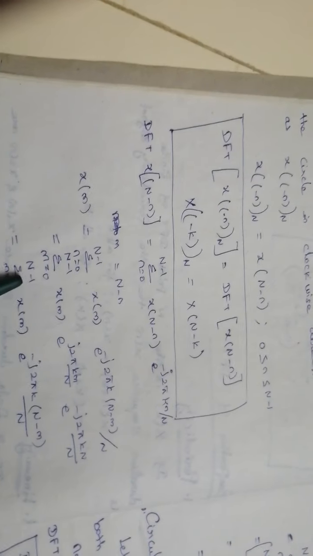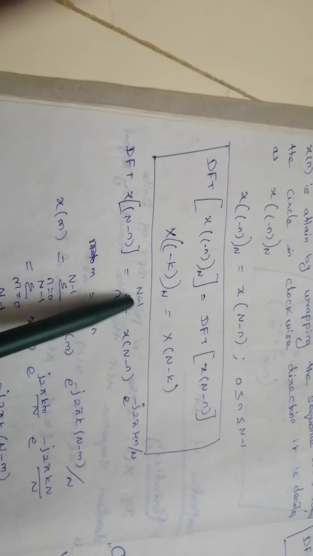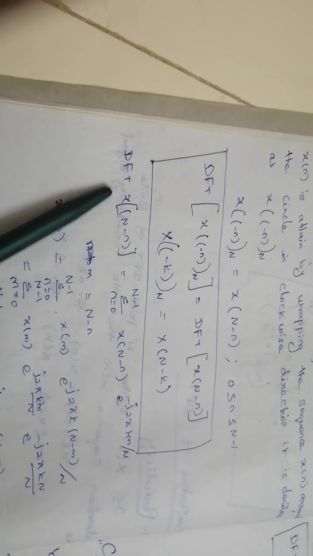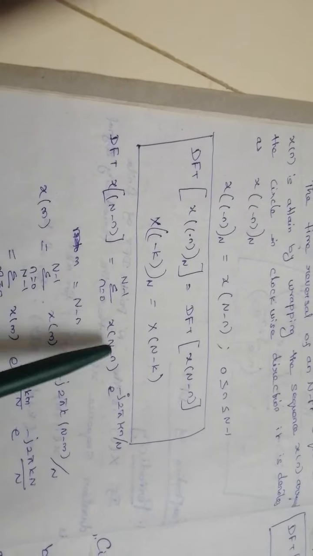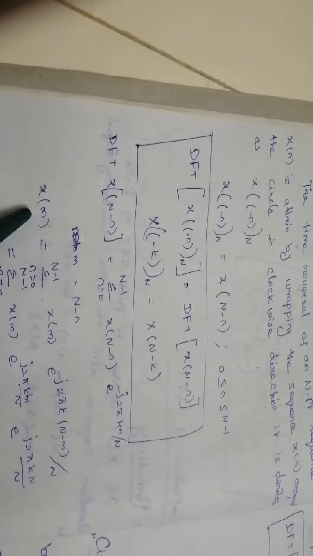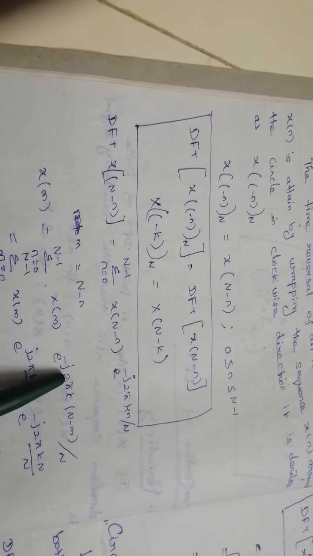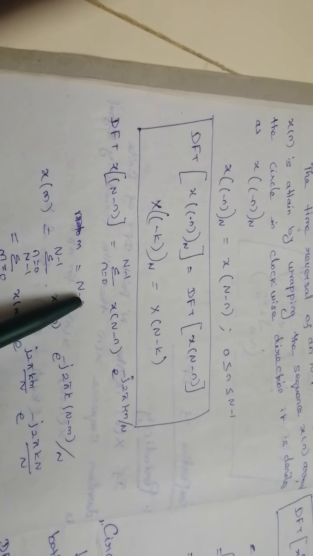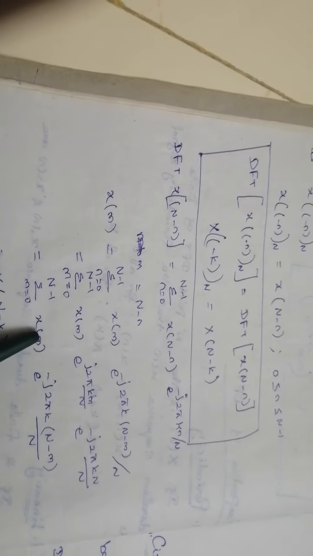Let's see the proof of this time reversal of the sequence. The DFT of x of N minus n is nothing but, writing the DFT formula, summation n equal to 0 to N minus 1 x of N minus n into e power minus j 2 pi k n by capital N. Now change N minus n equal to m. So this is x of m, summation m equal to 0 to N minus 1, x of m e power minus j 2 pi k into N minus m by N. The summation term n is changed to m because here we are using m.